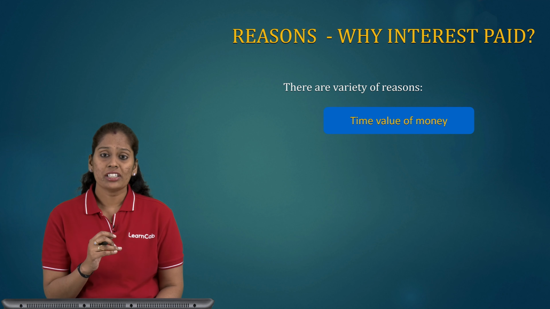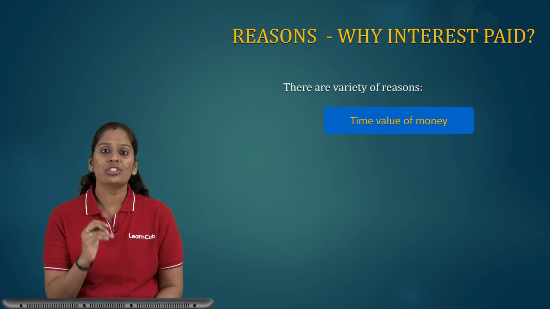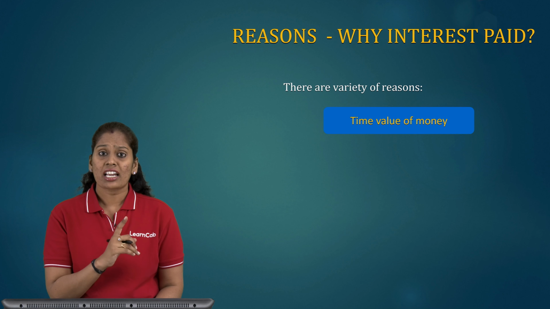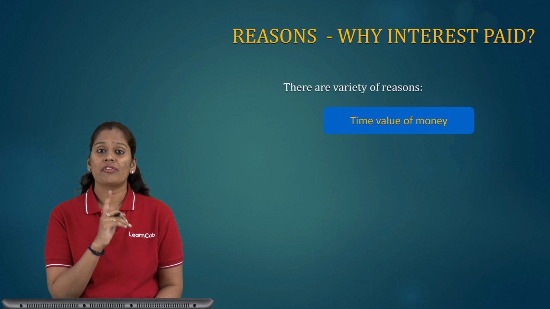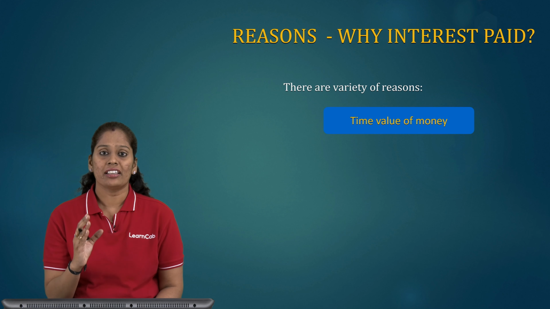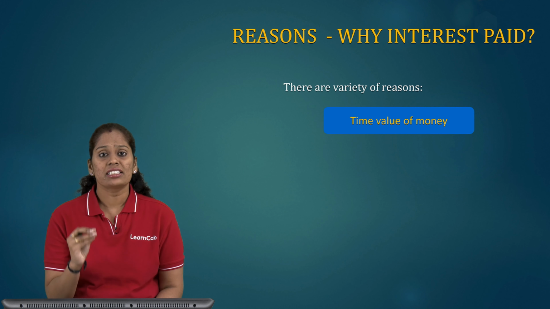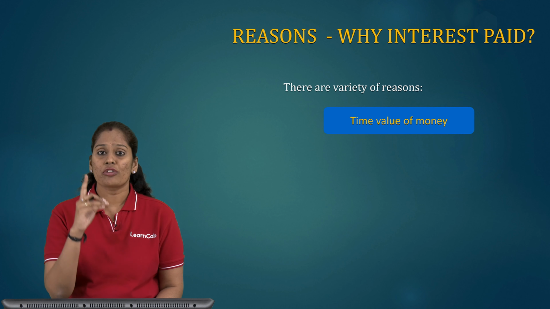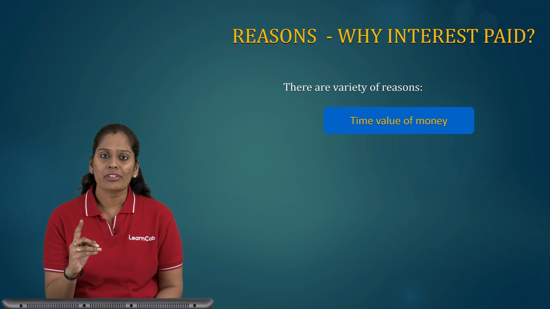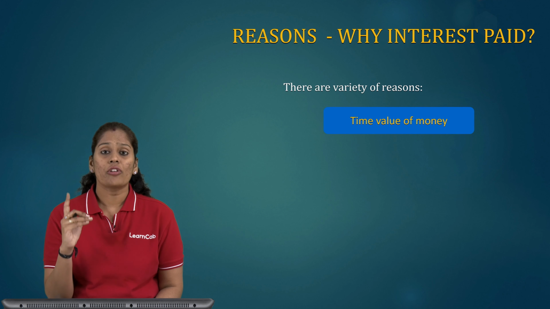But after a few years, if I take that 100 rupees, I will be hardly in a position to buy only a kg of onion, because the value of money is different in different periods. The money which can buy things today can buy very few things in the future. So the first and most important reason why interest is paid is time value of money.